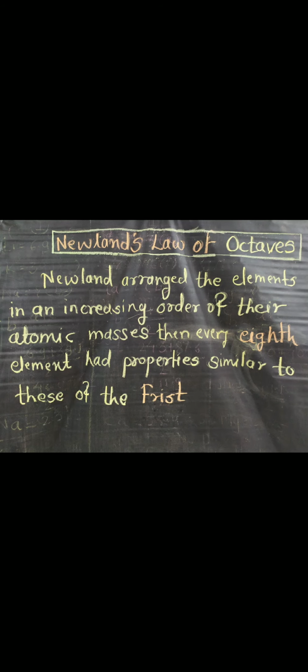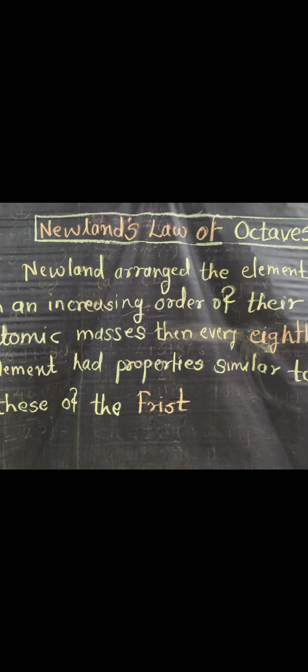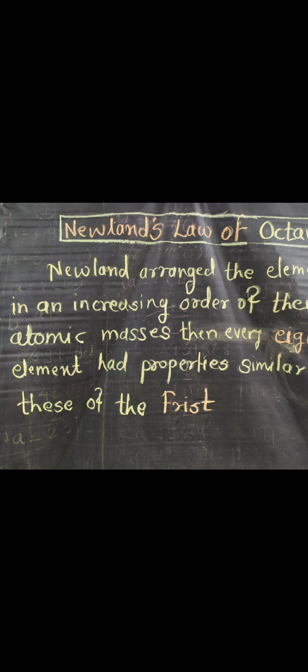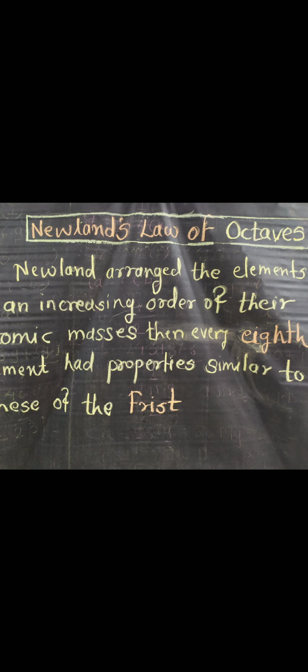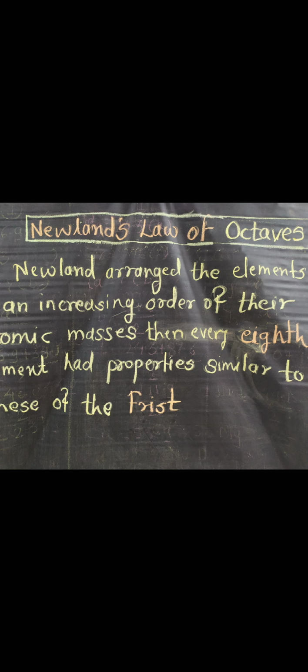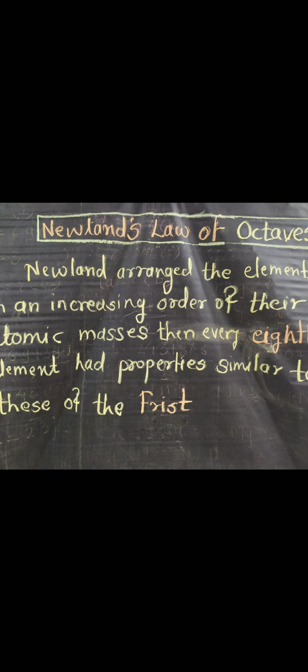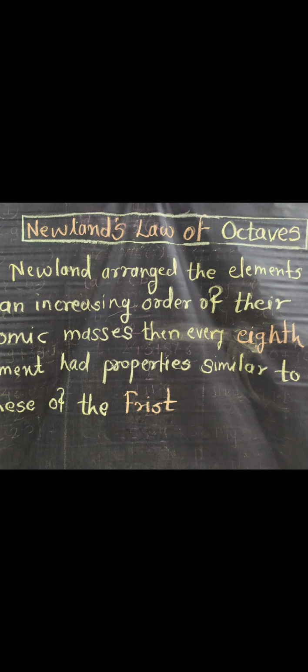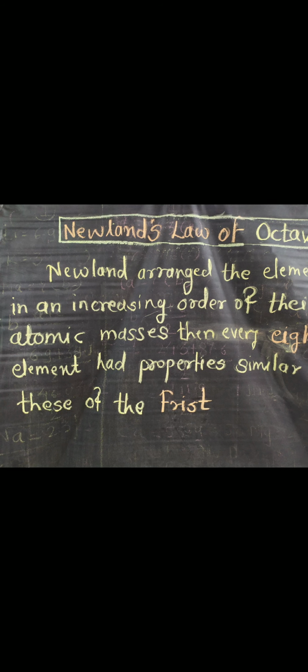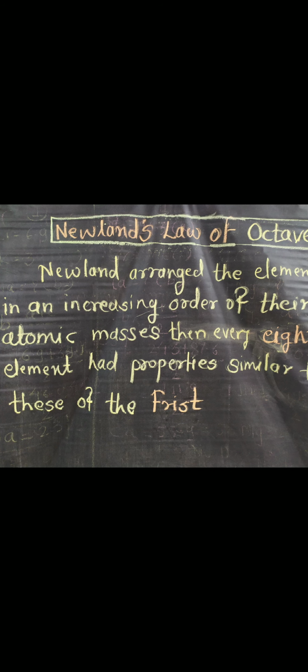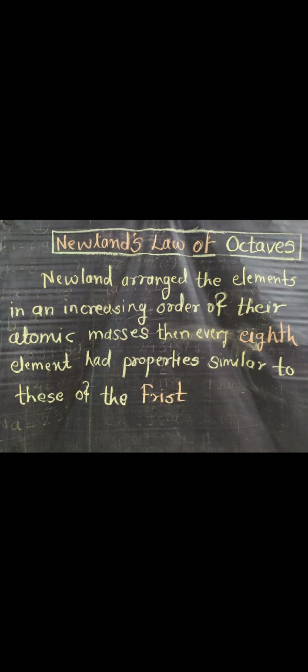So, what is the law of octaves? Newlands' law of octaves: Newlands arranged the elements in increasing order of their atomic masses. Then every eighth element had properties similar to those of the first. You write this law in your notebook also.